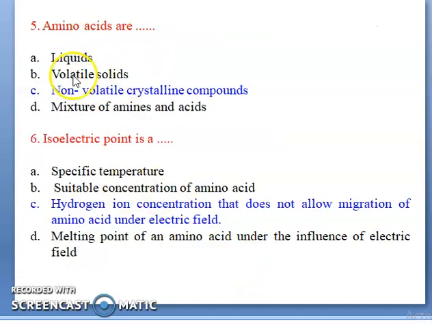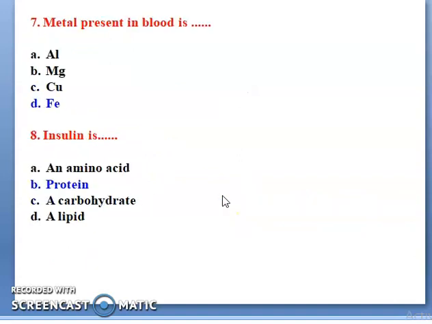Amino acids are liquid, volatile or non-volatile crystalline solids? C is the correct answer. What does isoelectric point mean? At that pH the hydrogen ion concentration does not allow the migration of the amino acid under an electric field. This is the correct answer. Now look at this one: the metal present in blood is iron.